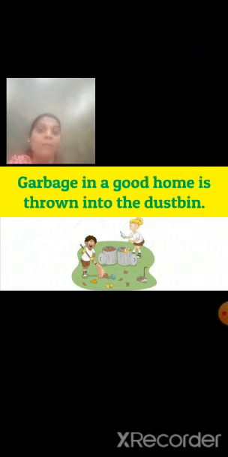Okay, daily what mama is doing in the kitchen? She is cutting the onion. Yes or no? She is cutting the vegetables, and all that cutting, that onion skin and all peeling, she is peeling the potatoes, and all that garbage, where she is throwing that garbage? In the house? No. Then where she is throwing that garbage? In the dustbin. So we should also do the same. Wherever we find the garbage or the waste thing in the house, we should pick that thing and we should throw that into the dustbin.